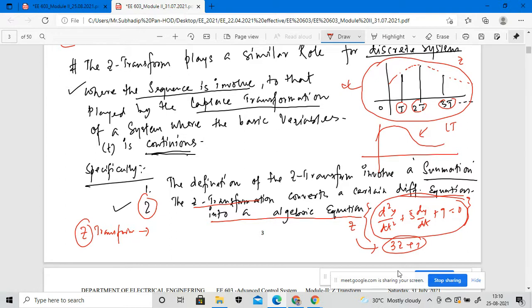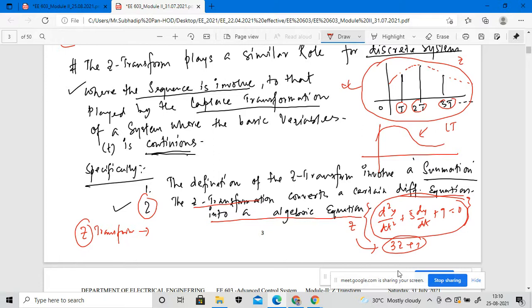MATLAB is a domain where we can design any such system using the Z transformation. So the Z transformation is a mathematical tool for adopting transfer function modeling and for designing advanced control systems.